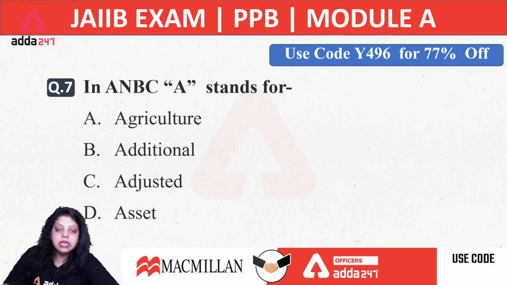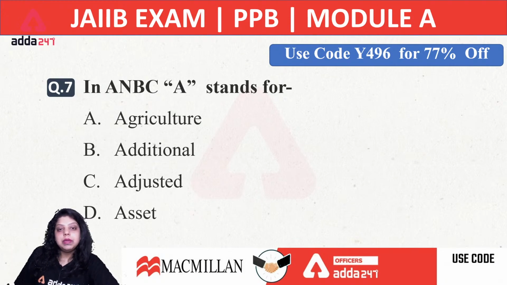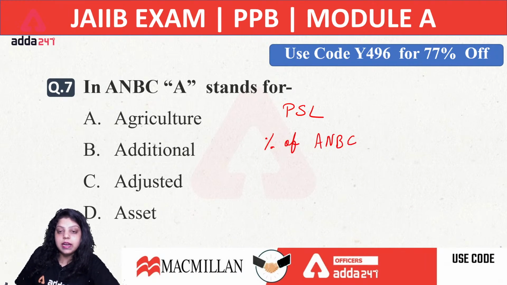Next, in ANBC, what does A stand for? Is it agriculture? Is it additional? Is it adjusted? Is it asset? Now when it comes to the PSL target, if you have to follow the PSL target, you have to fulfill it. The percentage of the PSL target will come from the adjusted net bank credit or CEOBE, whichever is higher.